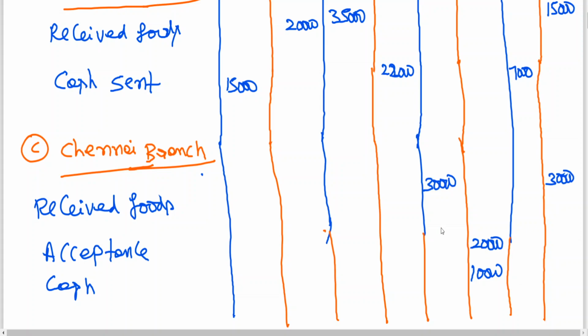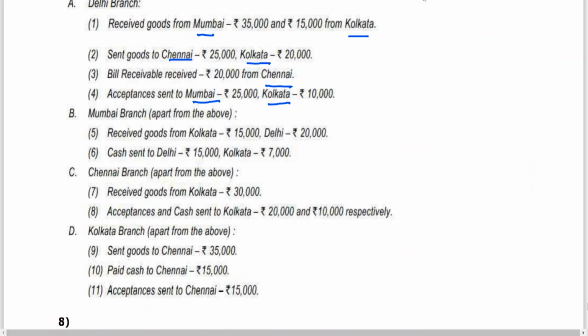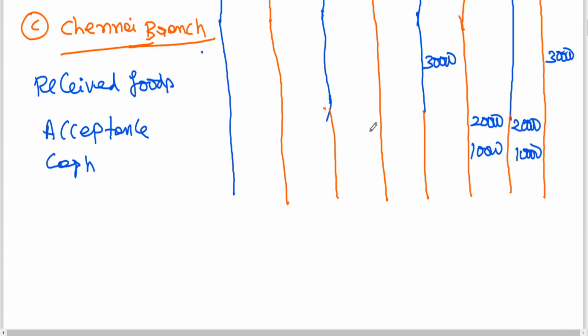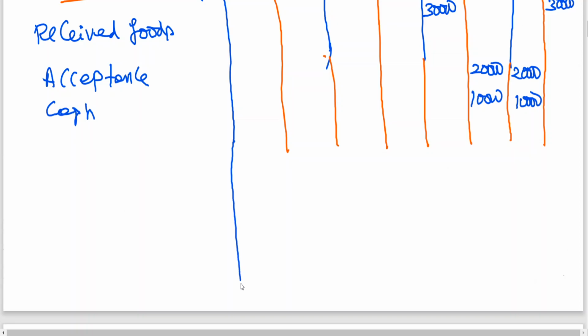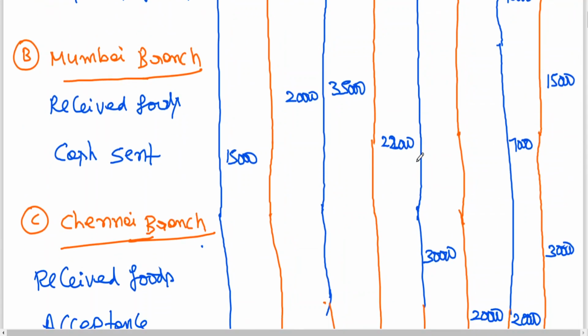Calcutta is receiving. Okay, next, last one. Calcutta branch.